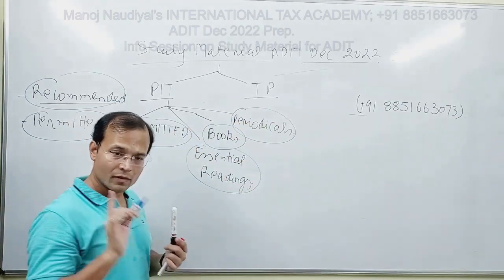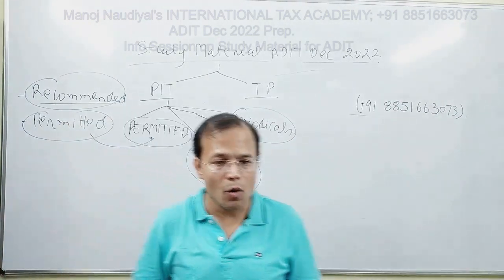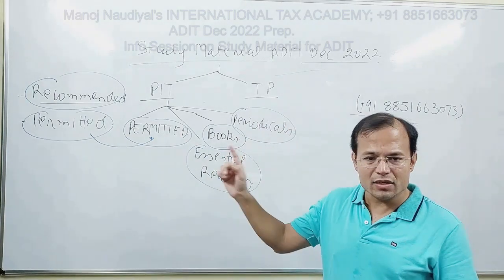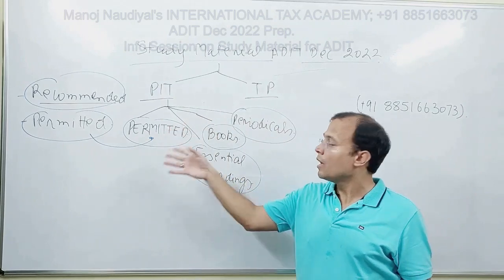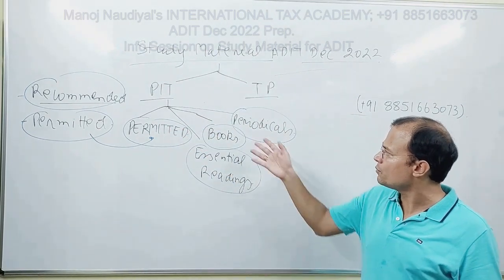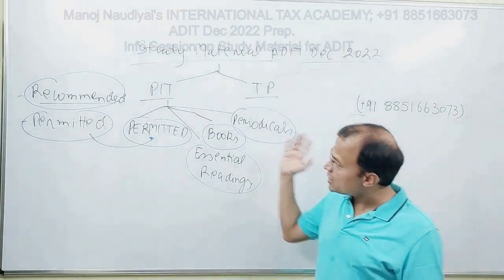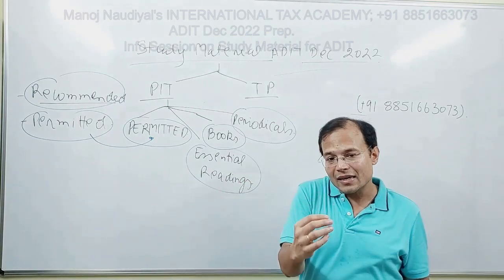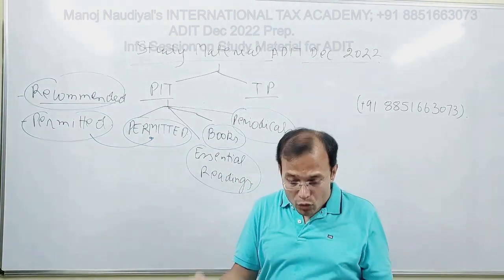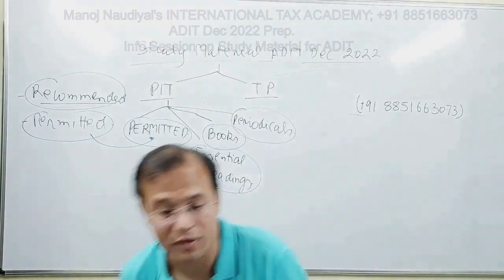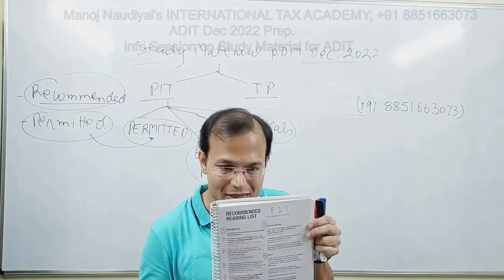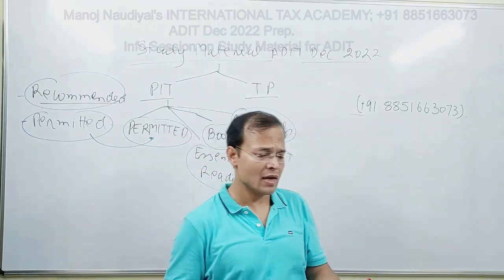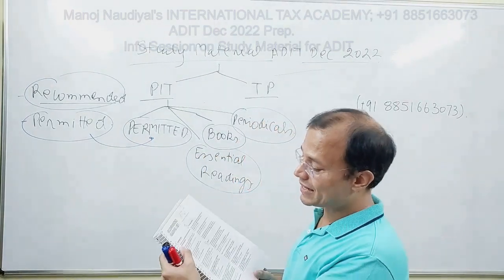Fine. And now you would understand what is the difference between recommended and permitted. See, recommended includes these 4 categories: permitted category, essential readings, books, and periodicals. And out of these 4 categories, the first category is permitted. Why is it known as permitted? It is known as permitted because I am reading verbatim from this official syllabus, and it says permitted texts.